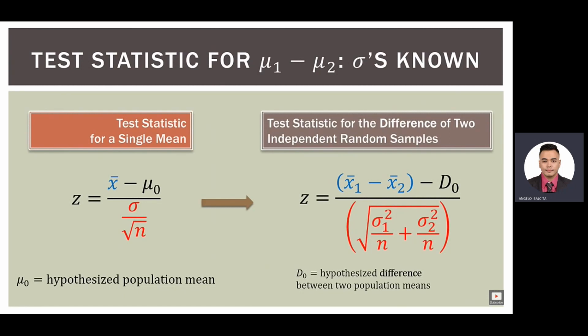So over here on the left, mu sub 0 is the hypothesized population mean. In my introduction, I mentioned where we could test whether or not the bottles of orange juice actually have 64 ounces of orange juice in them. That would be our single case. Now over here on the right, d sub 0 is the hypothesized difference between two population means.